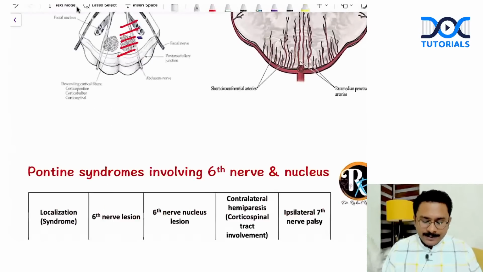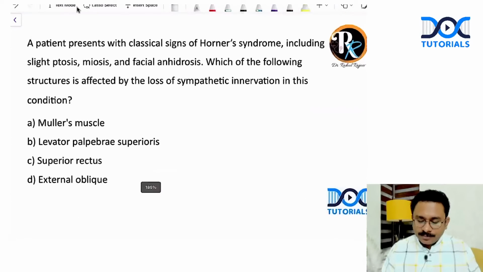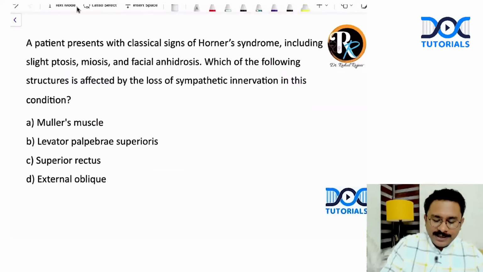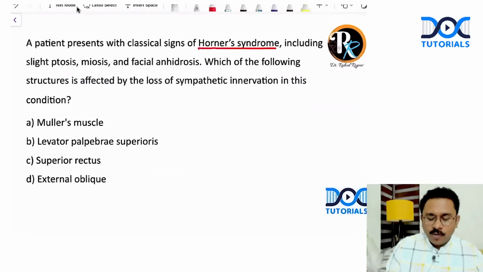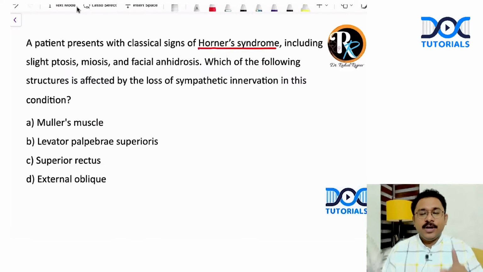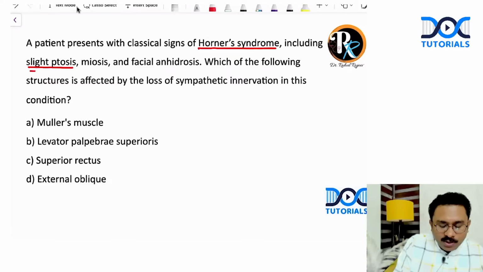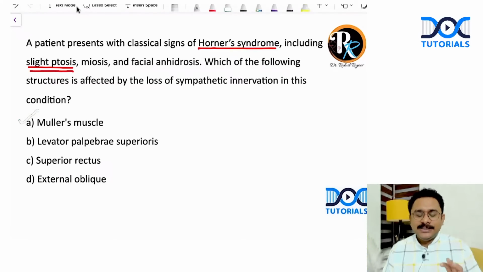Okay, right. So coming to the next question. A patient presents with classical signs of Horner syndrome, including slight ptosis, miosis, facial anhidrosis. So basically, it's Horner syndrome. Which of the following structures is affected by loss of sympathetic innervation in this condition? What do you think? So in Horner syndrome, what is responsible for this partial ptosis? It is the involvement of the superior tarsal muscle, which is the Müller's muscle that is innervated by the sympathetics.